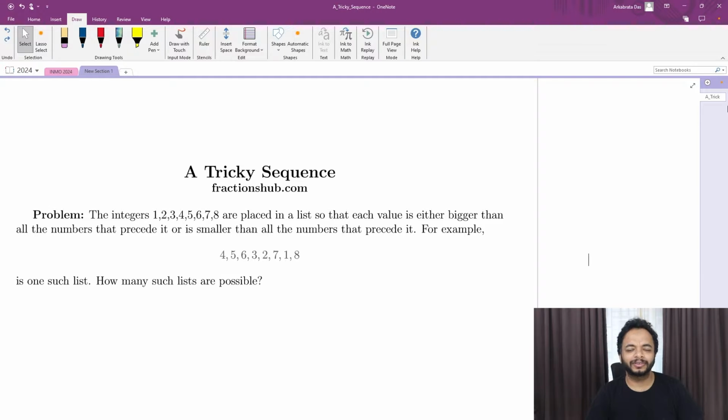In this video I'm going to talk about a tricky sequence. I have named this sequence a tricky sequence. This question was also asked in one of the interview sessions, in the ISI entrance exam.